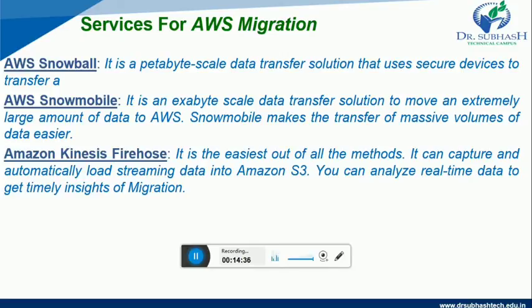And the last service of AWS migration is AWS Kinesis Firehose. It is the easiest out of all the methods, and it can capture and automatically load streaming data into Amazon S3. You can analyze real-time data to get timely insight into the migration. So friends, these are the services of AWS migration.